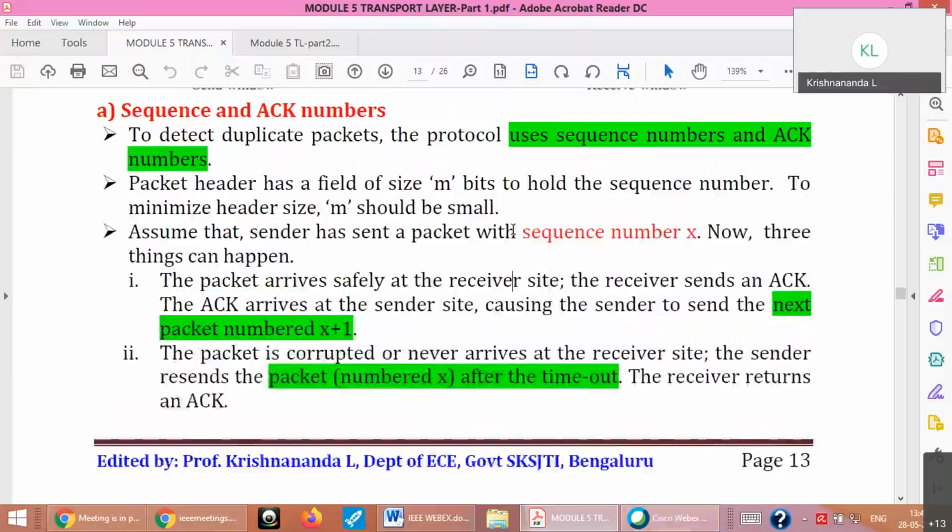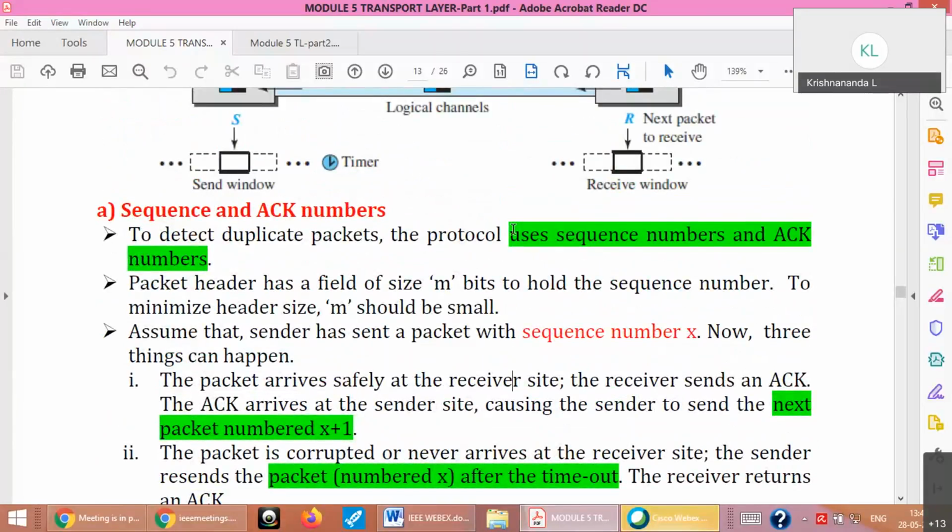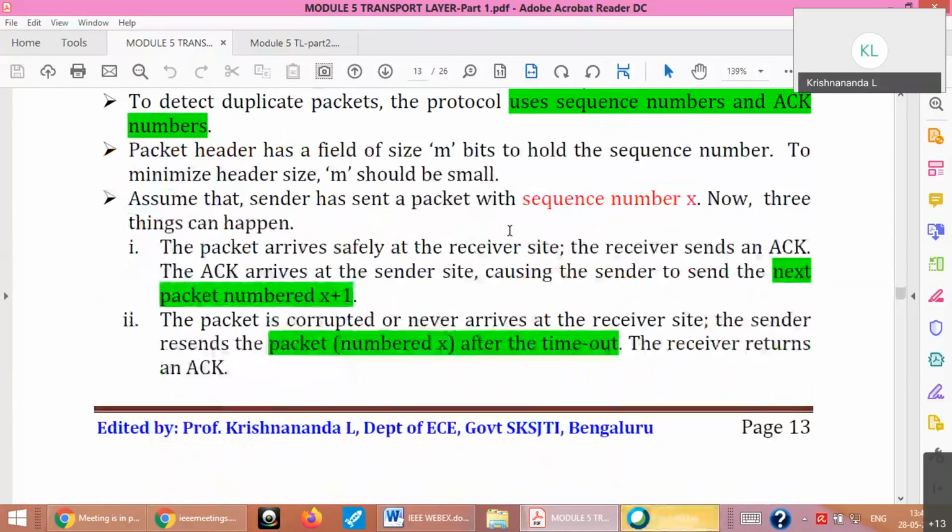So in stop and wait, at a time we are getting only one packet at the receiver. Suppose I get another packet, I just have to distinguish the next packet from the present packet, that is, the number of the next and the present. If they are the same, I can discard it as a duplicate. Otherwise, I have to accept it. That's all. So I am differentiating only 2 packets at a time, so I can just use 1 bit numbering. That is, m will be just 1 bit.